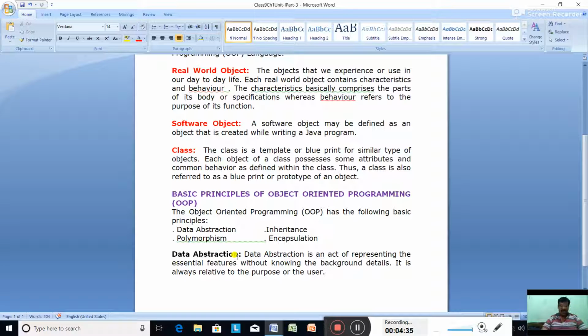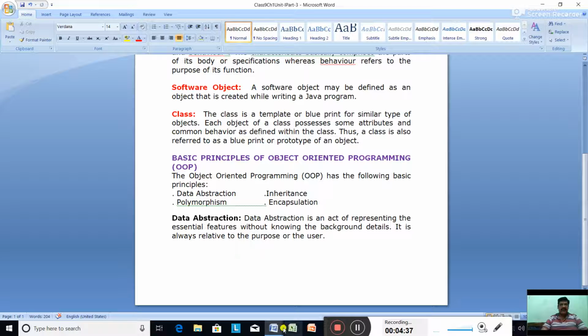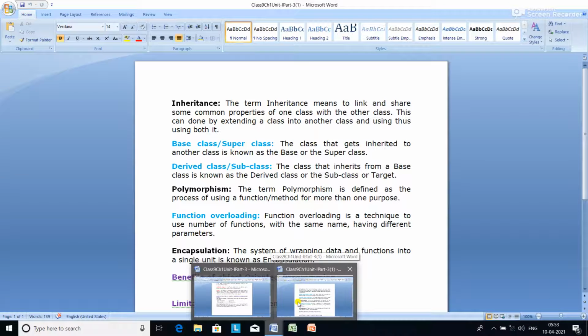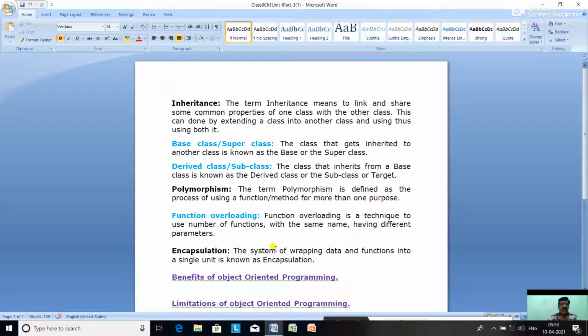Next topic is inheritance. The next principle is inheritance. Now what is inheritance? The term inheritance means to link and share some common properties of one class with another class. So we can link one class with another class and share the common properties. This can be done by extending a class into another class and using both. So this can be done how? By extending a class into another class.